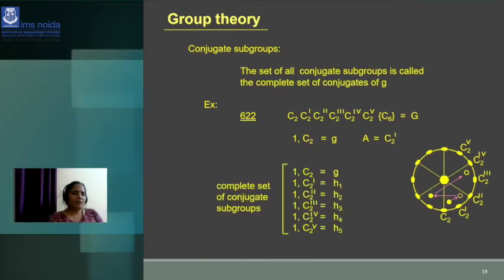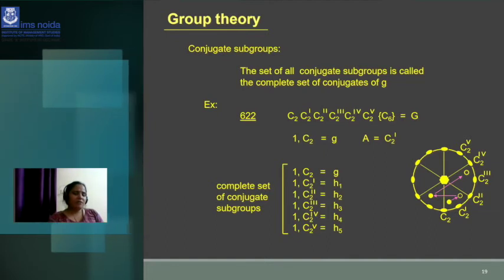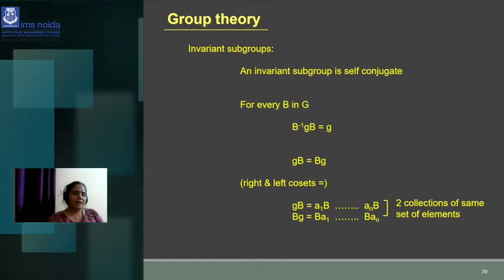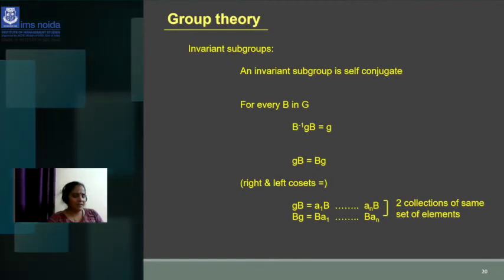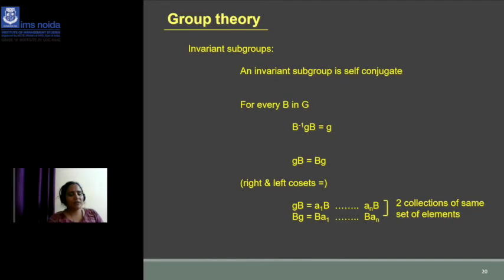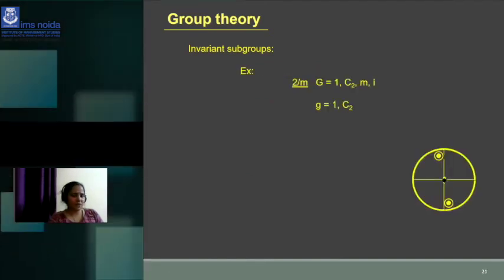The set of all conjugate subgroups is known as the complete set of conjugates of G. In this way, you can see the complete sets of the conjugate subgroups. So what are the elements? The elements that are multiplied on the left side of the element are known as the left coset, while the elements that are multiplied on the right side of the element are known as the right coset.